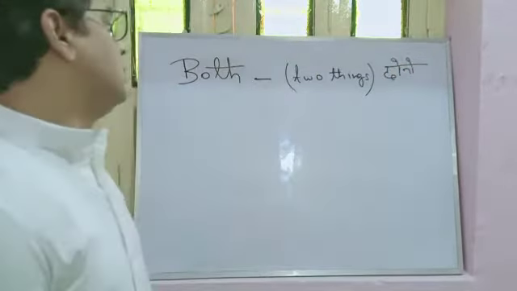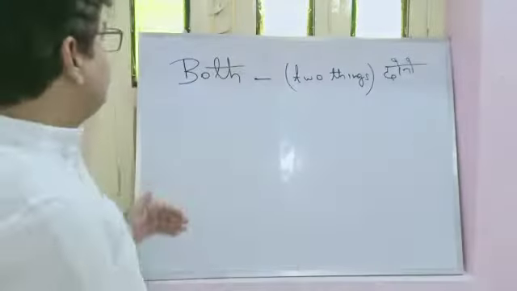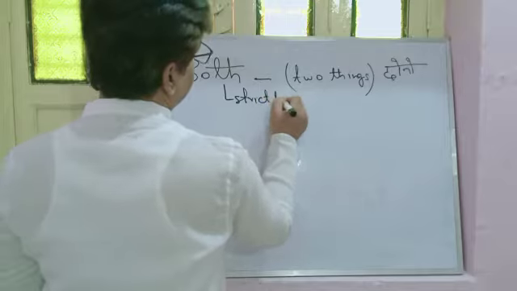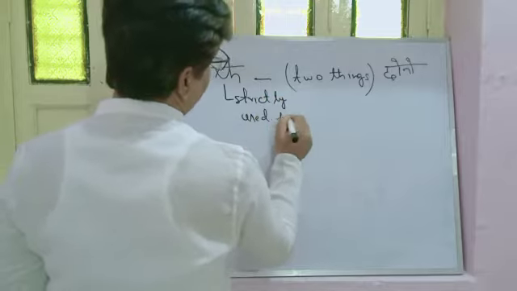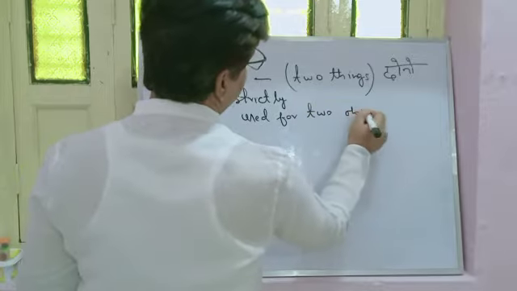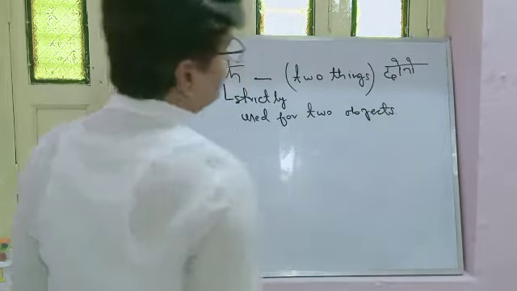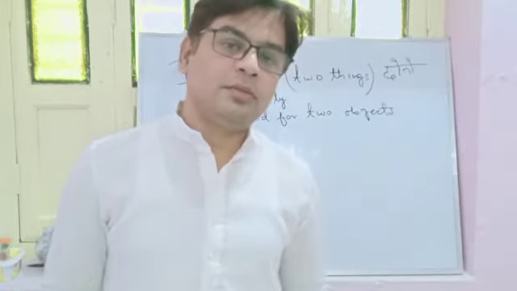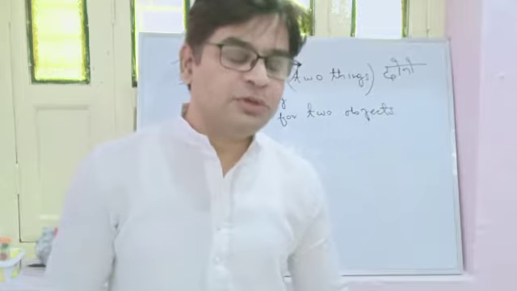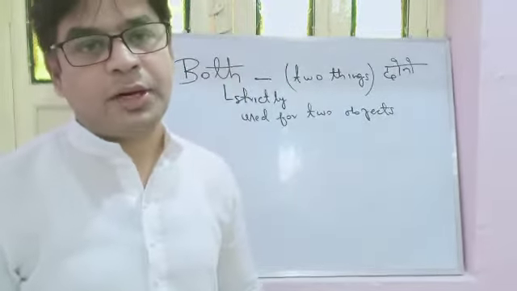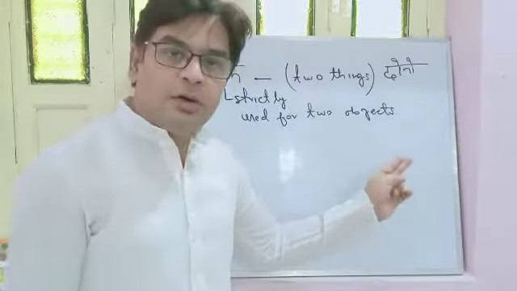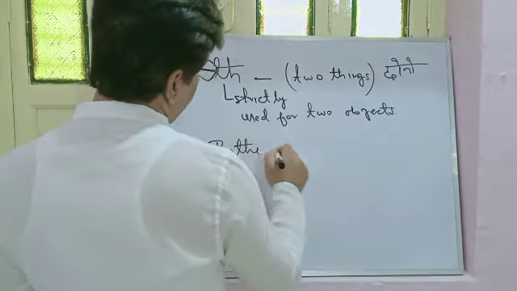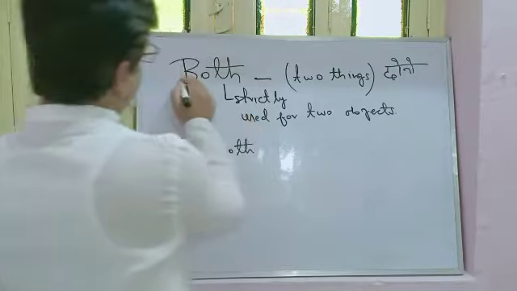Very easy. But before what type of nouns will we use it? First of all, it is strictly used for two objects. Those two objects can be countable or uncountable, does not matter. But it is always used for two objects. Example: both. Yes, it is plural in nature.